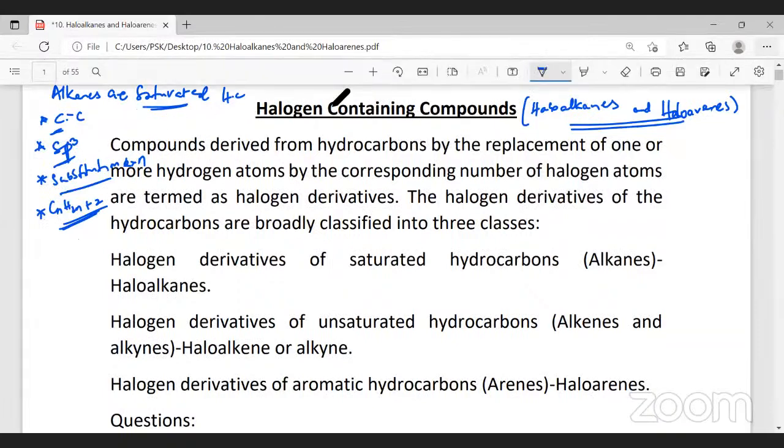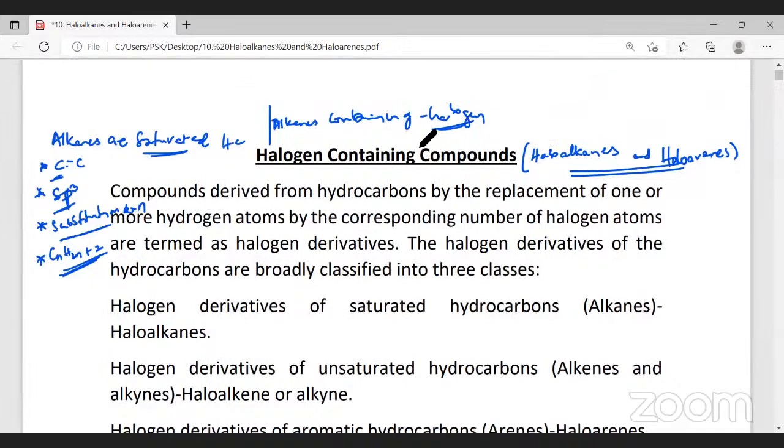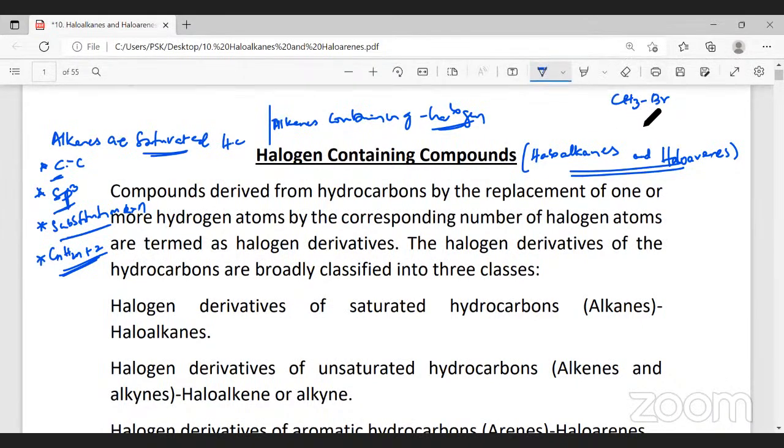Now, what do you mean by haloalkanes? Haloalkanes are nothing but alkanes containing a halogen. For example, if I write a molecule like CH3Br, this is an alkane because it is saturated, and it contains a halogen, therefore it's called a haloalkane. Haloalkanes are otherwise also called alkyl halides.